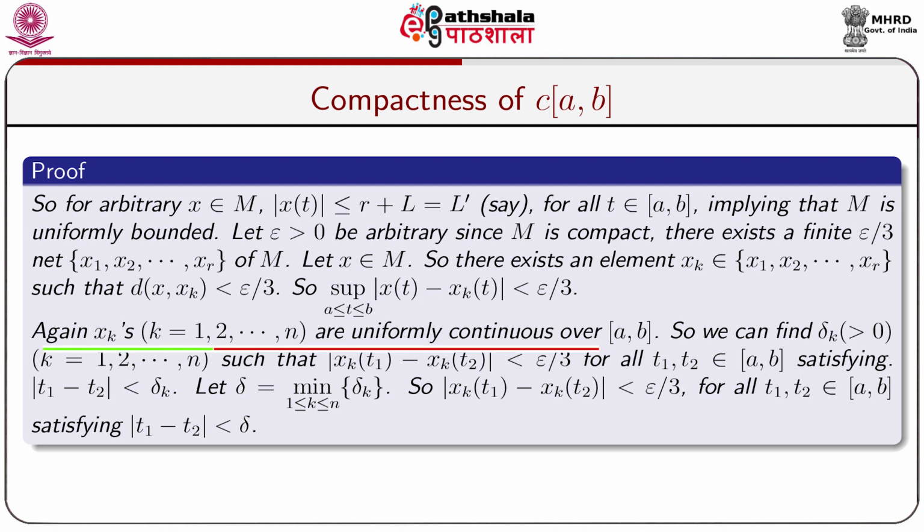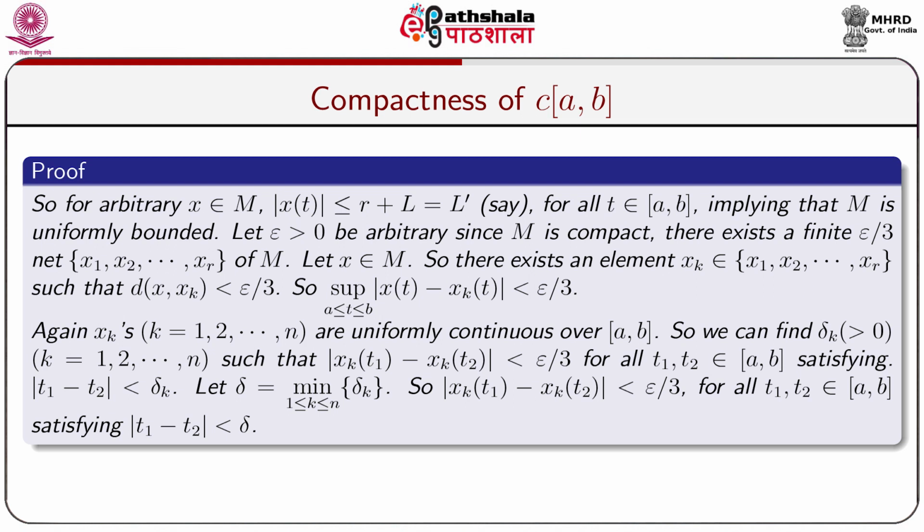Again, the xk's, where k equals 1 up to n, are uniformly continuous over [a,b], because the xk's are continuous and taken from C[a,b], and we know that every continuous function over the closed interval [a,b] is uniformly continuous. So the xk's are uniformly continuous over the closed interval [a,b]. So we can find delta_k, where delta_k greater than 0 and k equals 1 up to n, such that |xk(t1) minus xk(t2)| is less than epsilon/3 for all t1, t2 belongs to the closed interval [a,b], satisfying |t1 minus t2| less than delta_k.